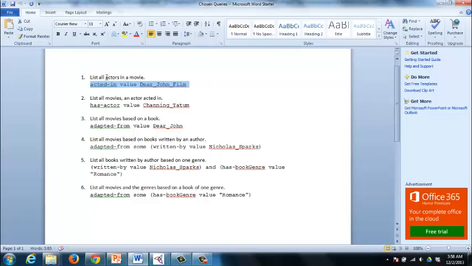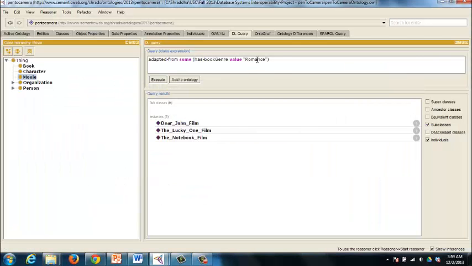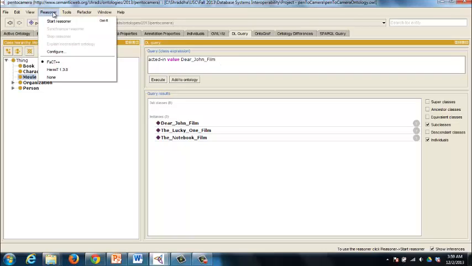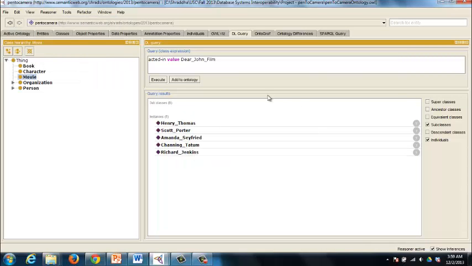To list all the actors in a movie, this is the query. If I were to use that, we need to make sure the reasoner is working. The reasoner is started. We're using FaCT++, and once I start the reasoner, what it does is check for consistency of the ontology.